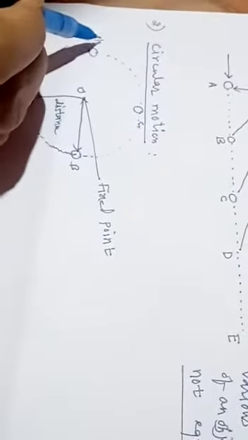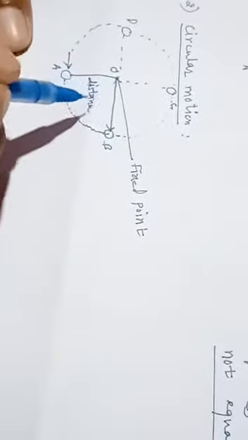It means what? At every point, so this is A, B, C, D, in all these points the distance is always the same. That is why this type of motion is called circular motion, or simply we can say that a body moving in a circular path is called circular motion.